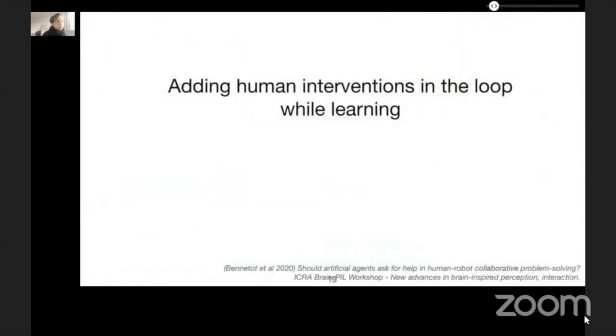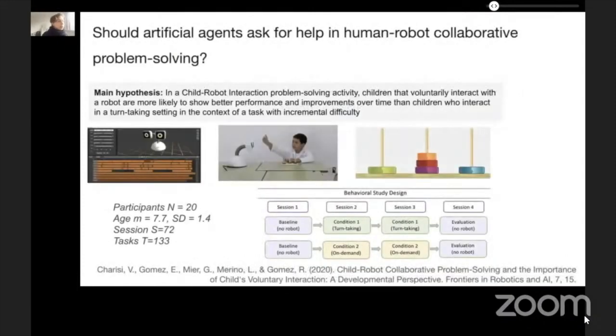Now, can we add human interventions in the loop that help during learning? The question we pose here: should artificial agents ask for help when in a human and robot collaborative problem solving setting? We take as base an empirical study in a human-robot interaction setting which investigates children problem solving from a developmental perspective.